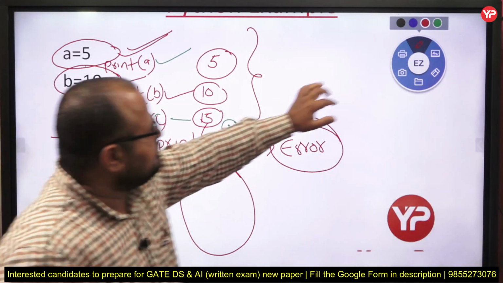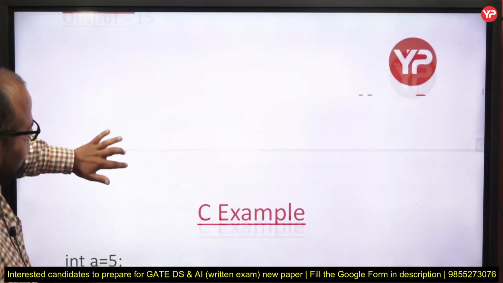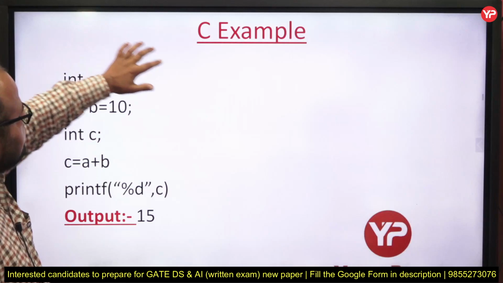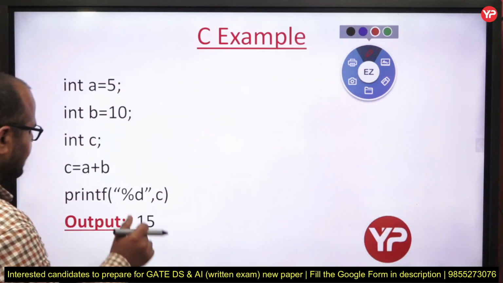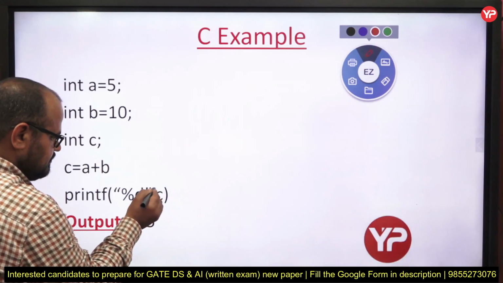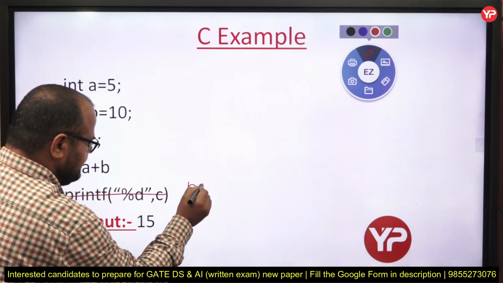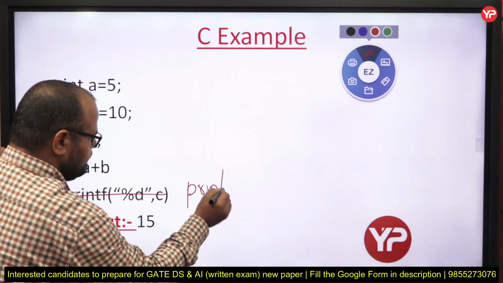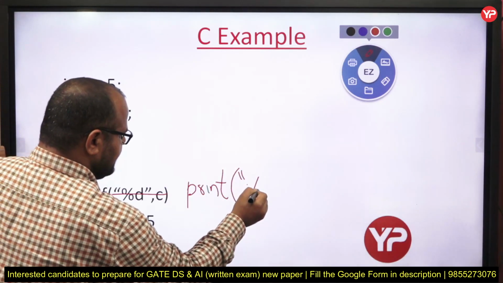But in the case of C language, see my dear students, suppose what happened, suppose instead of this line, I am writing print, instead of printf, I am writing.